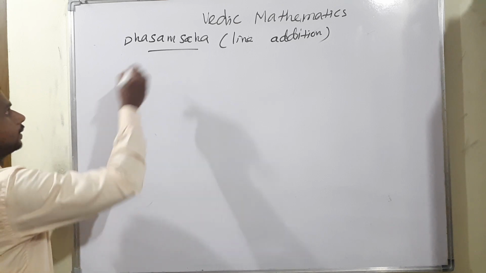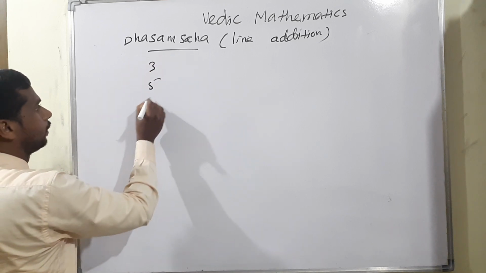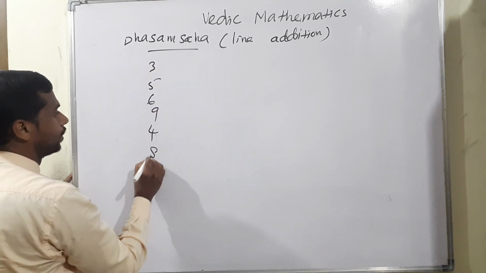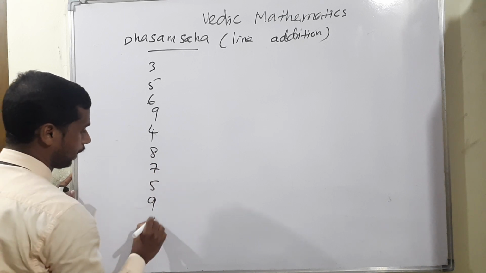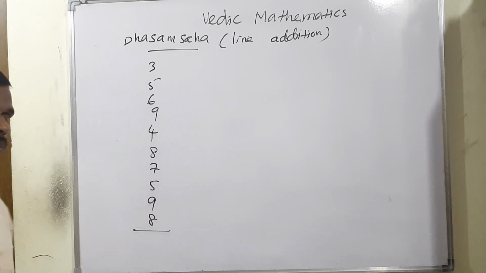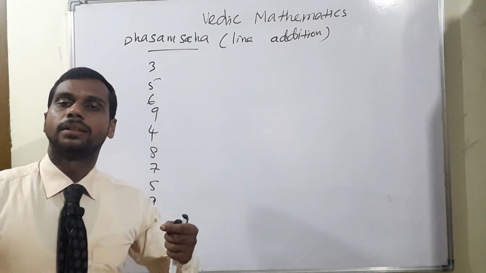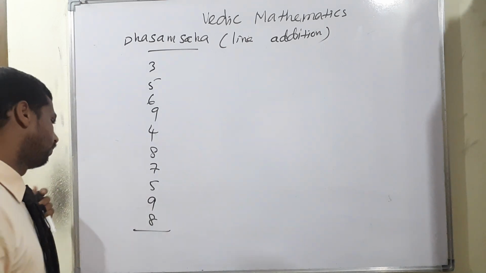For example, a 1-line addition: 3, 5, 6, 9, 4, 8, 7, 5, 9, 8. How to add within 2 or 3 seconds? Listen, it is very simple.